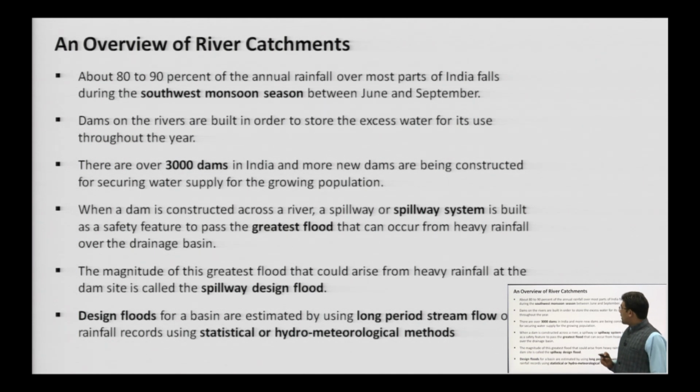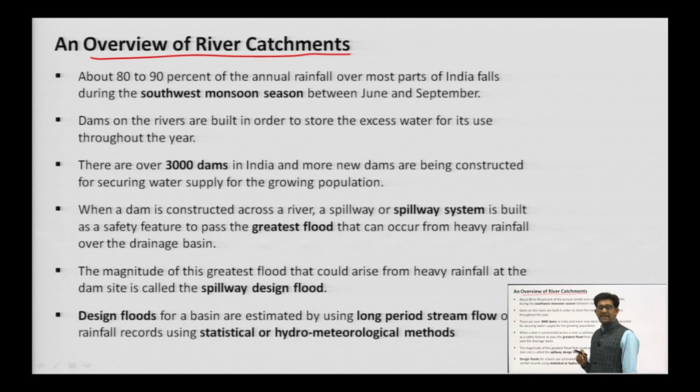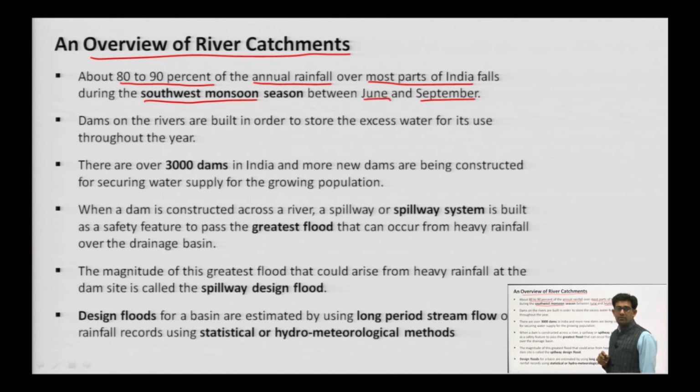So, let us talk about the overview of river catchment. From the data shown in the table, it has been observed that 80 to 90% of the annual rainfall over most part of India falls during the southwest monsoon season, that is, between June to September, okay. So, this is the duration where the possibility of flood is common.